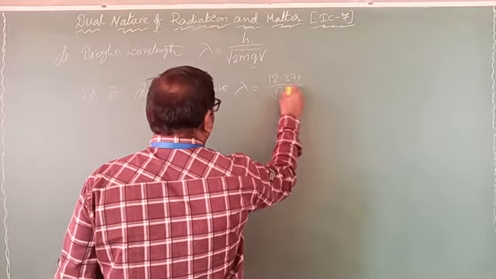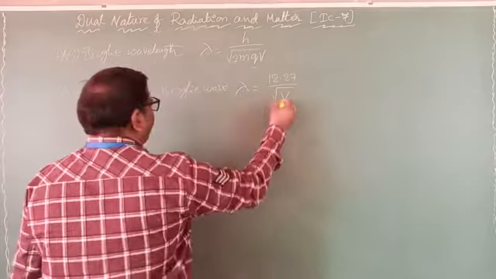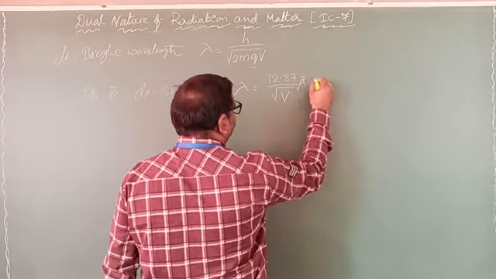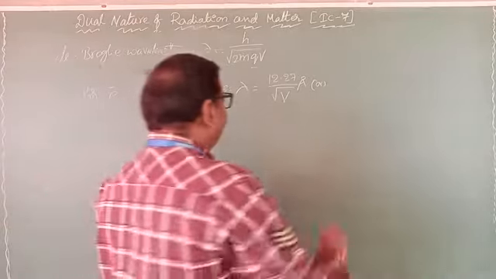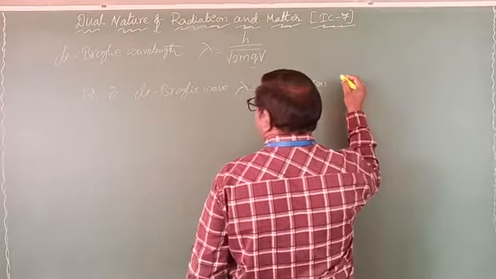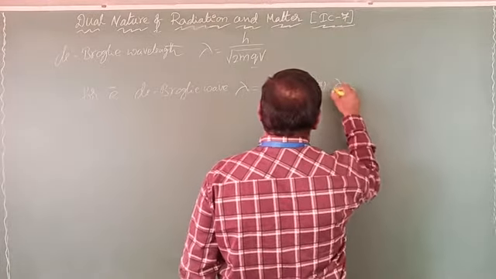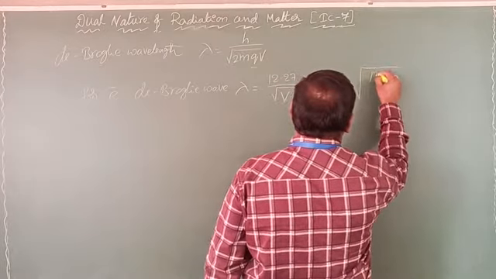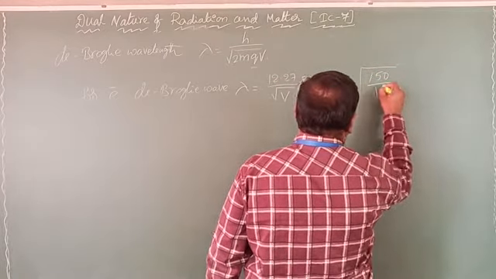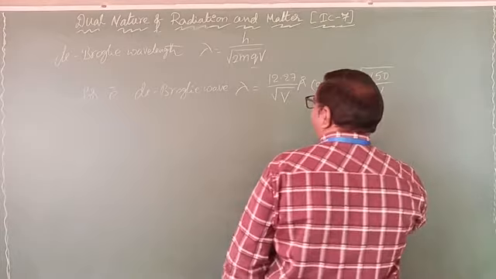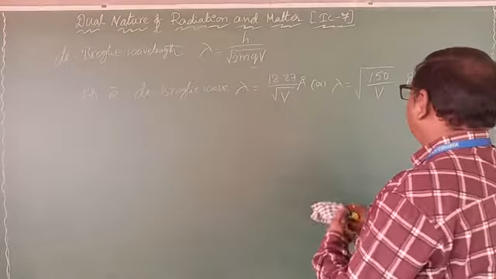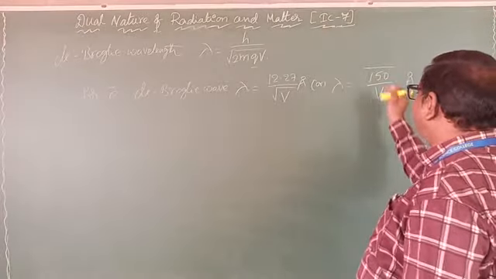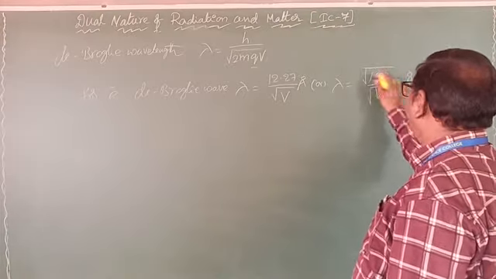12.27 by root V angstroms, or, if you want to write it in terms of a single root, you can write lambda equal to under root 150 by potential V angstroms.